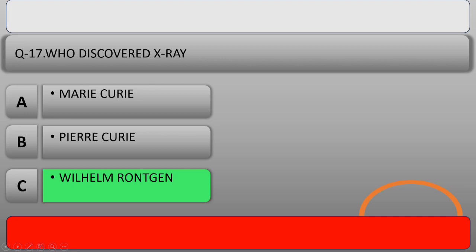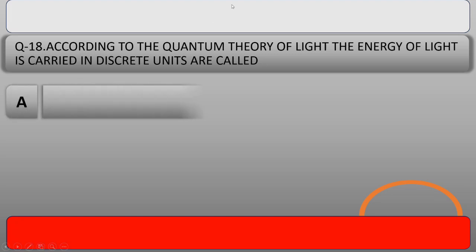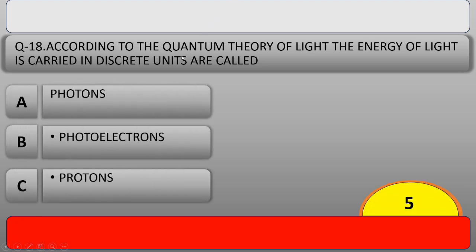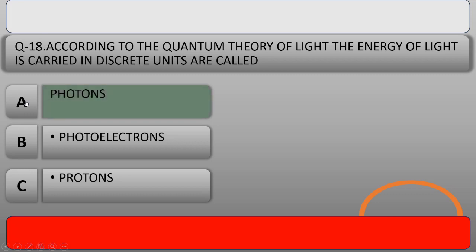Our next question is, according to the quantum theory of light, the energy of light is carried in discrete units called? And the right answer is photons.